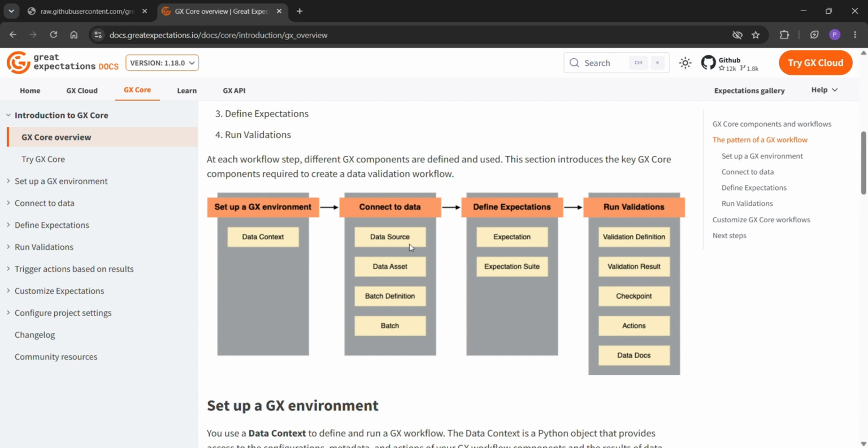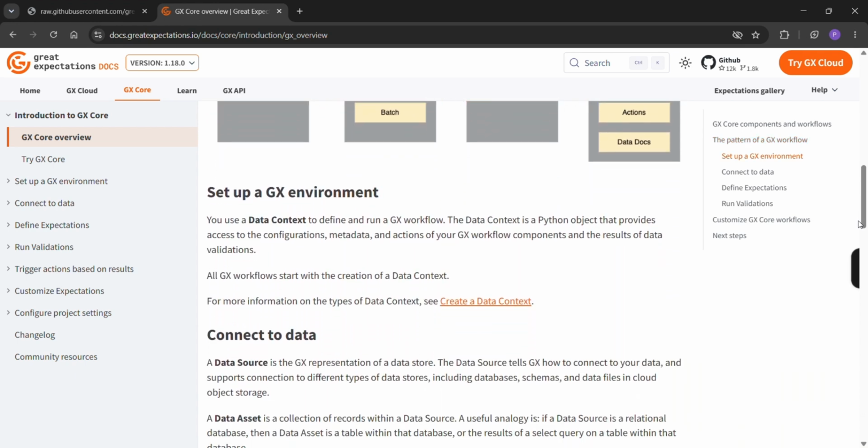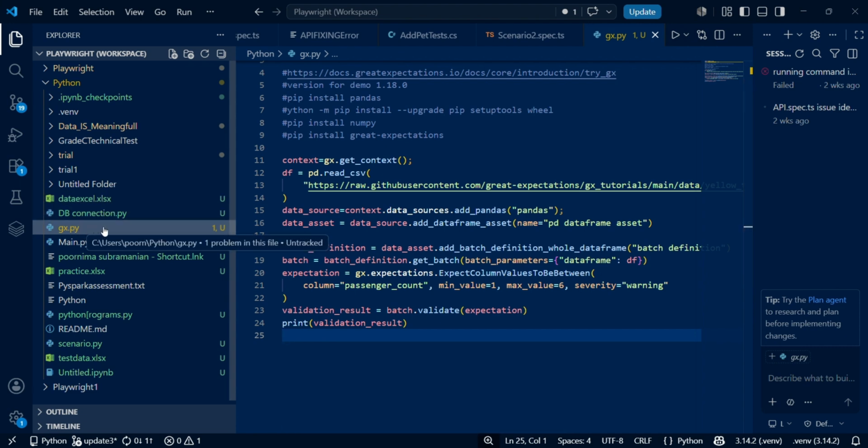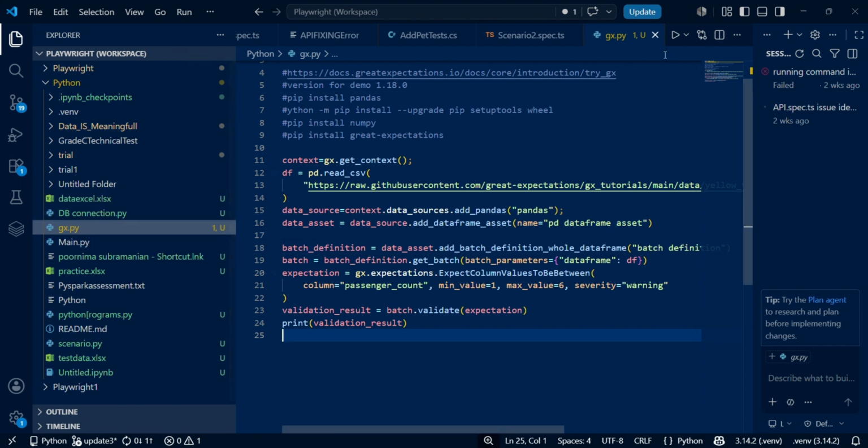And for that, we need to set up a GX environment. A data context has to be created and connected to the data using the data source, data asset, batch definition, and creating a batch and defining the expectations. One expectation is a single expectation, and if there are multiple expectations, they come under an expectation suite. Then we run validations, which involve checkpoints, actions, and data docs, which creates documentation at the end. It can be used by business analysts, the data engineering team, the testing team, and also business users for analytical purposes.